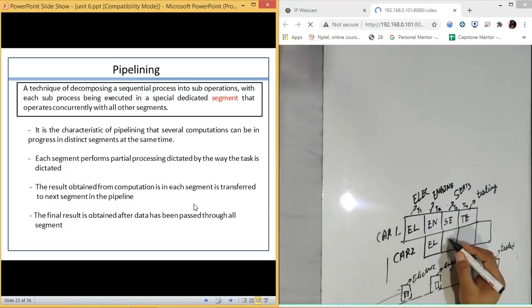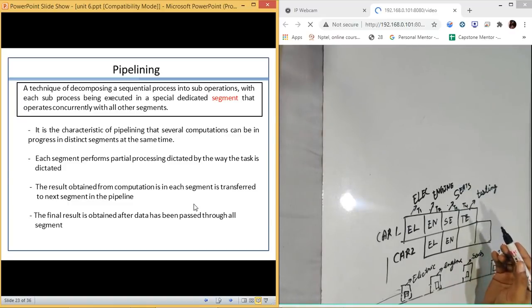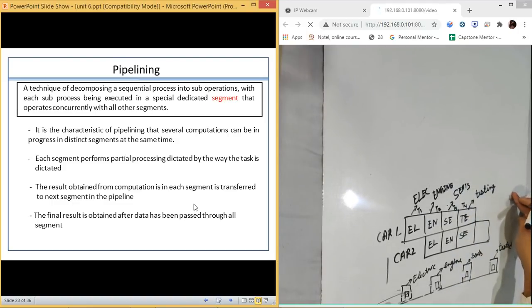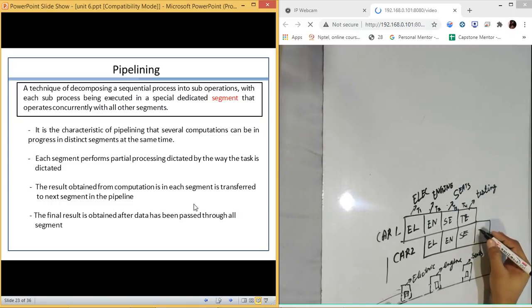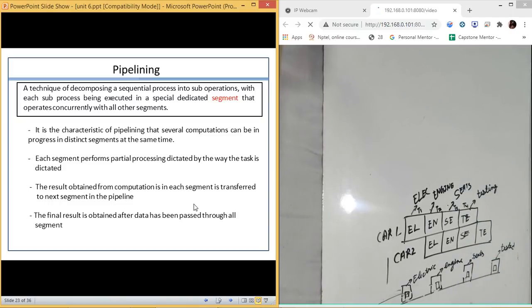The second car enters in the engine bay. At the third time, when the first car entered in the testing, the second car entered in the seats section. And when this was out, it entered in the testing place.